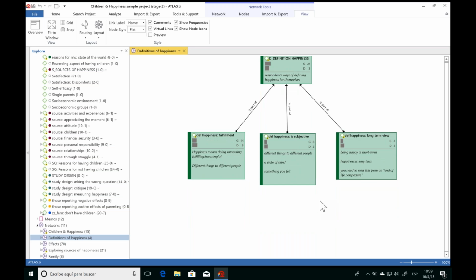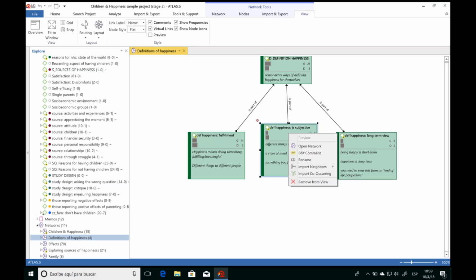And so taking a look here, I can see about happiness being subjective, we have 8 quotations associated. Now I'd like to see these codes. I don't remember exactly what they were about, and I want to refresh my memory, and I want to see them in the network. You can easily import the codes or any other object associated to this code by right-clicking and going to import neighbors. A neighbor is simply anything else that's been associated to this object here.